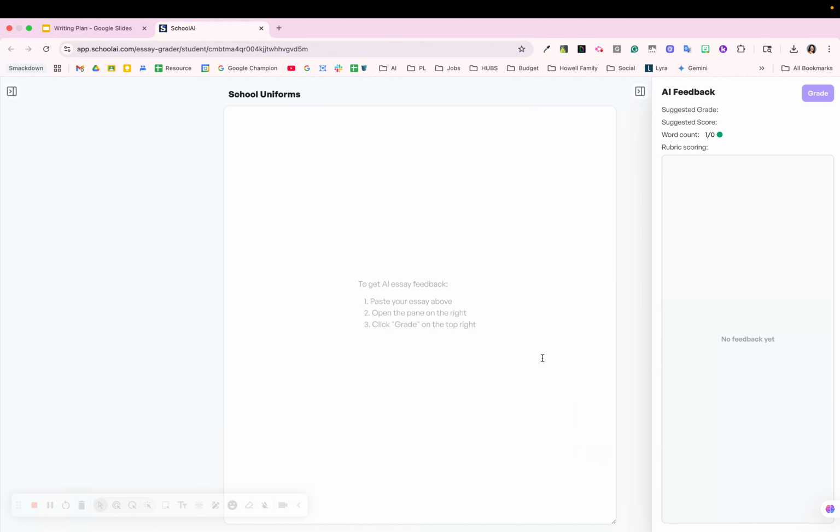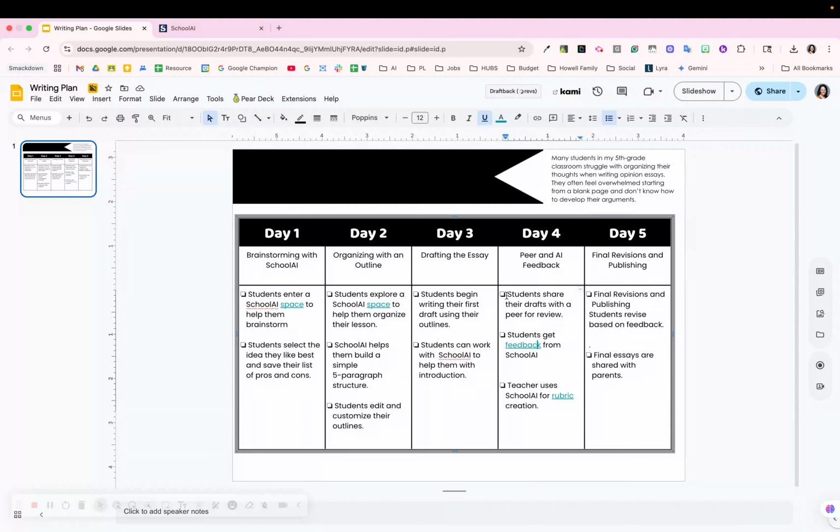Students can come in and they're able to share their essay into this spot and hit grade, and it's going to give them a rubric score on how they're doing. Students can come in and make revisions. They can even chat with a peer, and then they're able to also come in and final revise on day 5. Then they're going to share those essays with their parents.